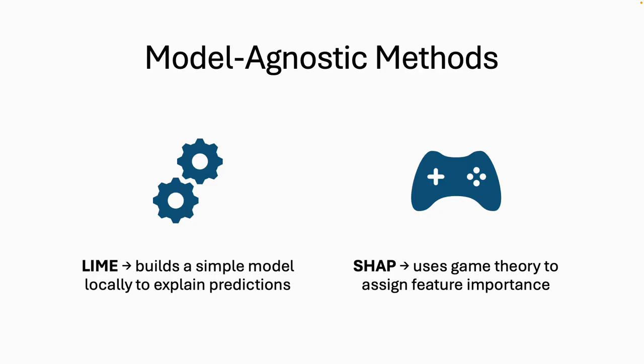SHAP, or Shapley additive explanations, is based on cooperative game theory. It assigns each feature a score based on how much it contributes to the final prediction. Unlike LIME, which is more local, SHAP provides both local and global interpretability, but it's also computationally expensive.